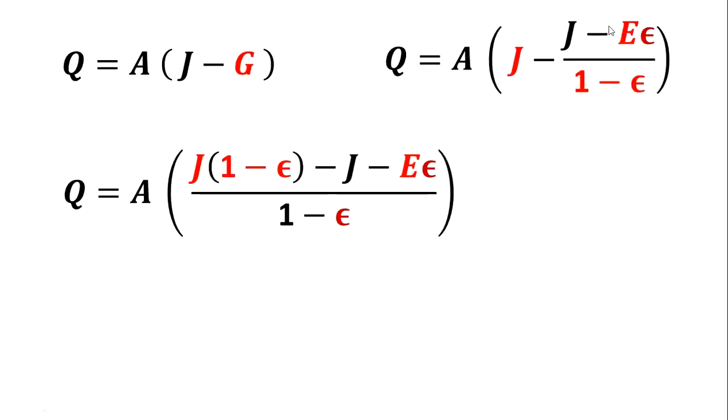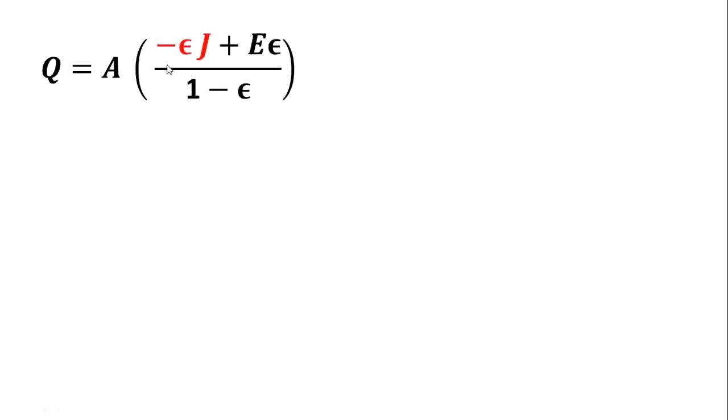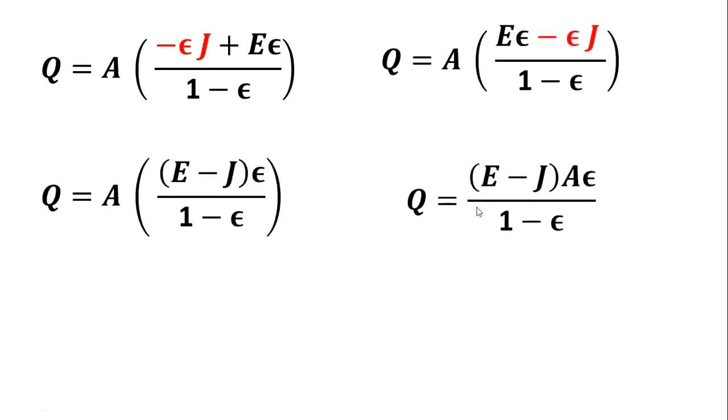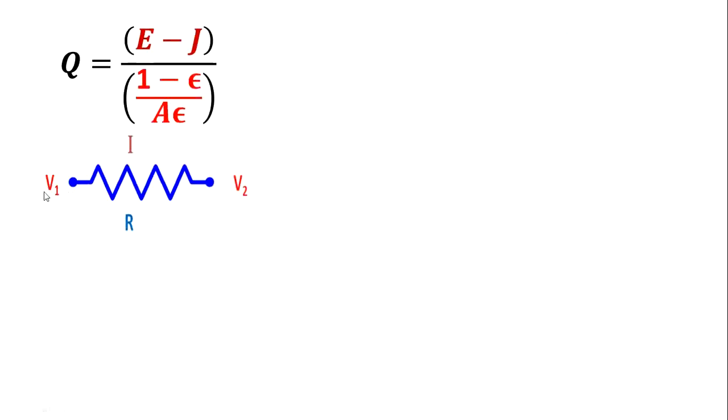You can rearrange this equation, take the LCM, and you will get this equation like this. Therefore, this will be minus epsilon J plus epsilon E. You will get like this. This is the equation: E minus J divided by the thermal resistance, (1 minus epsilon) divided by A epsilon. This is the thing, the radiation.